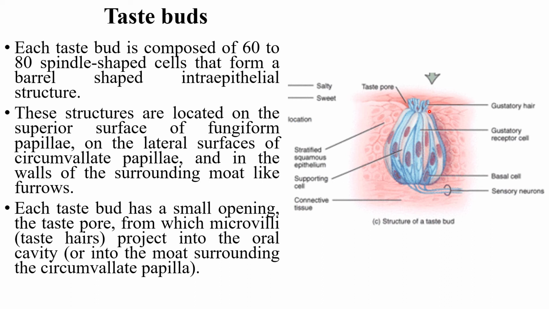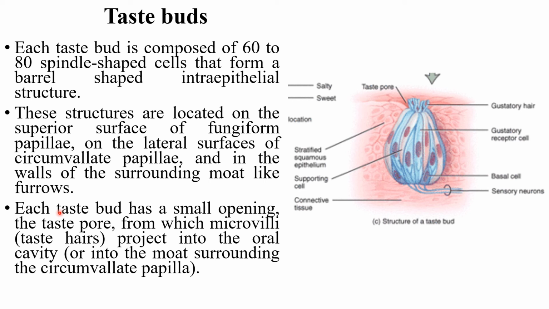Each taste bud has a small opening. You can see here a small opening called the taste pore, from which these small hair-like structures project out; they are called gustatory hairs, microvilli, or taste hairs. They project into the oral cavity, or sometimes into the moat-like surrounding of the circumvallate papillae.